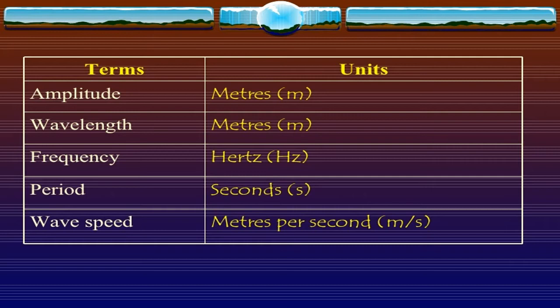Next, the symbols and units of these terms. Amplitude, its symbol is A and it is measured in meters in SI units. Wavelength, its symbol is lambda and its unit is also meter. Frequency, its symbol is f and its unit is hertz or second to the power minus 1. Period, its symbol is capital T and its unit is seconds. Wave speed, symbol v, and its unit is meter per second.